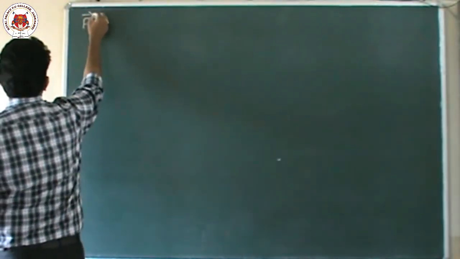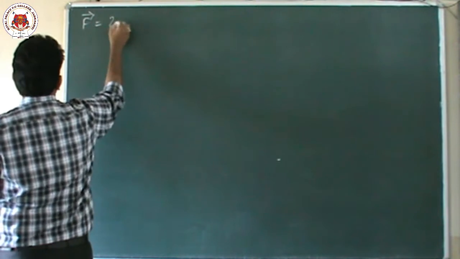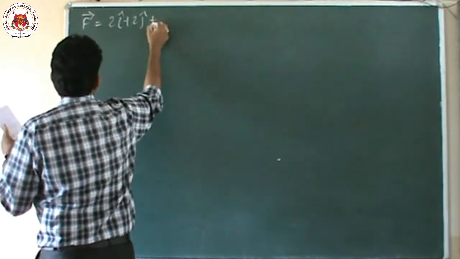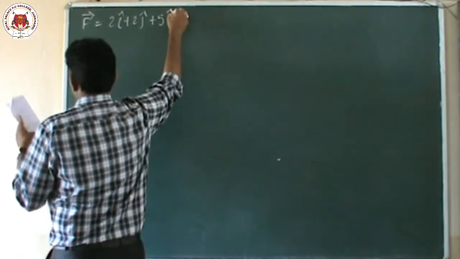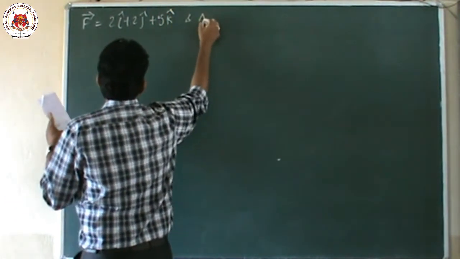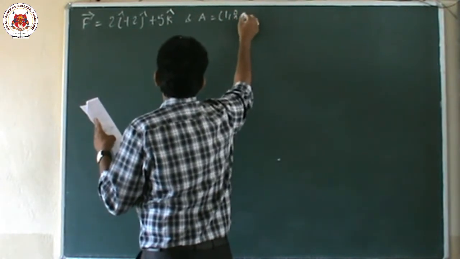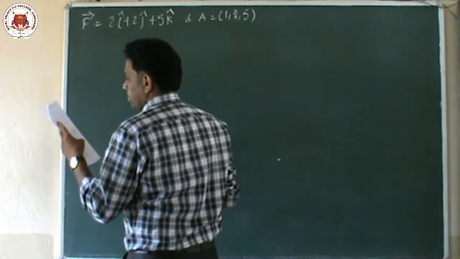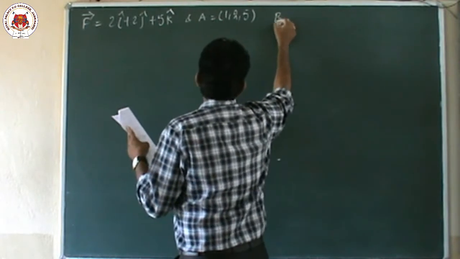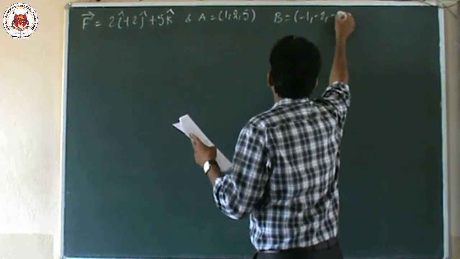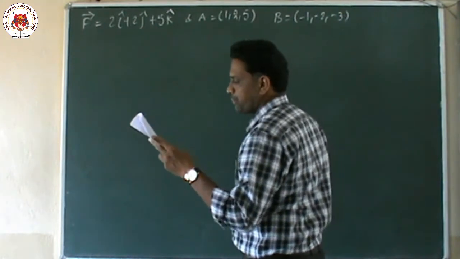The last question is: F vector is given. F vector equal to 2i cap plus 2j cap plus 5k cap. And a point A is given, A is 1, 2, 5. And B point is also given: minus 1, minus 2, minus 3.